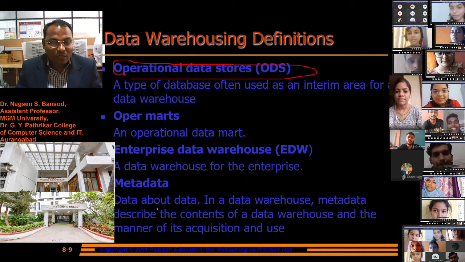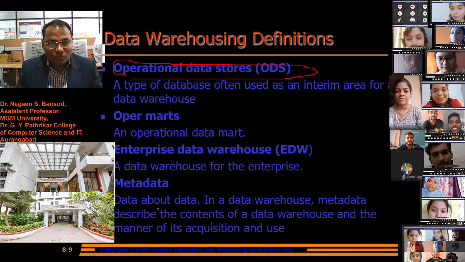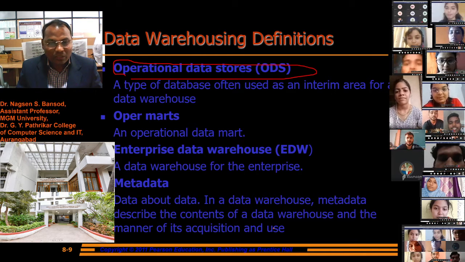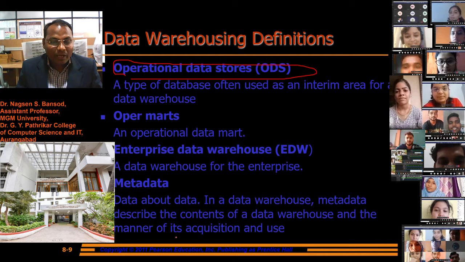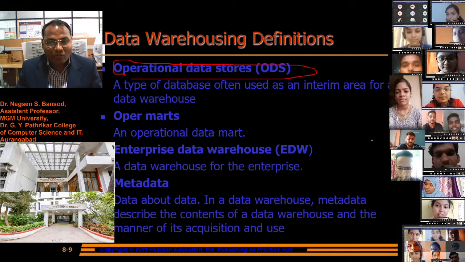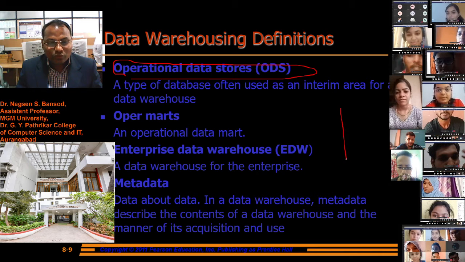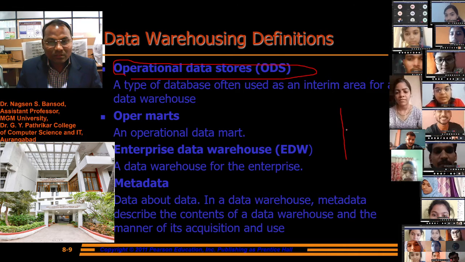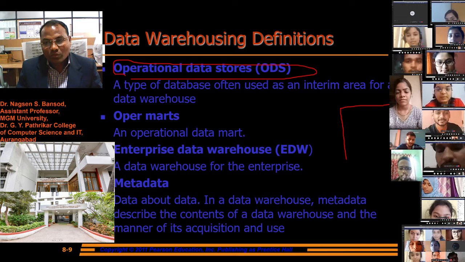Metadata is data about data. In a data warehouse, metadata describes the content of the data warehouse and the manner of its acquisition and use. How we will acquire that data and show that data is in the metadata, which means data about data.